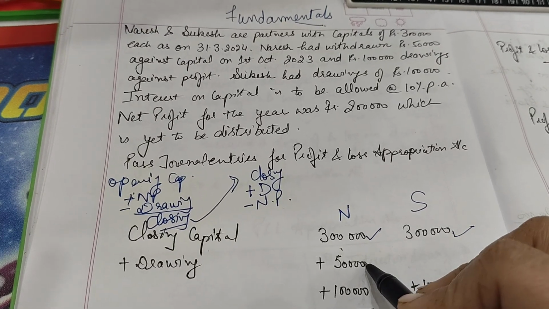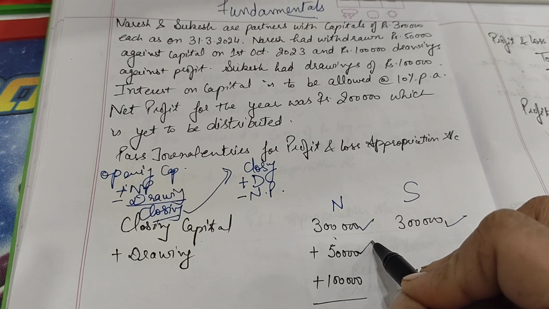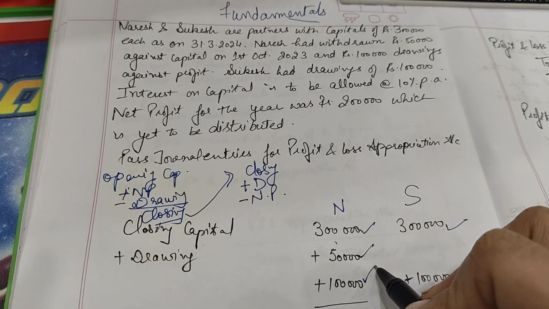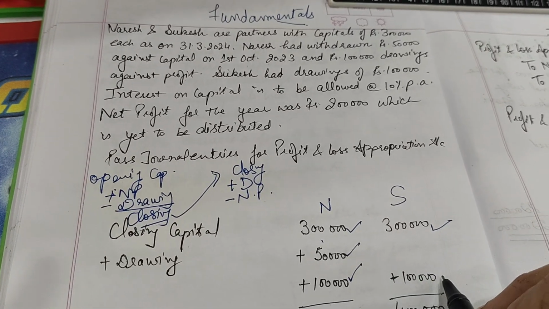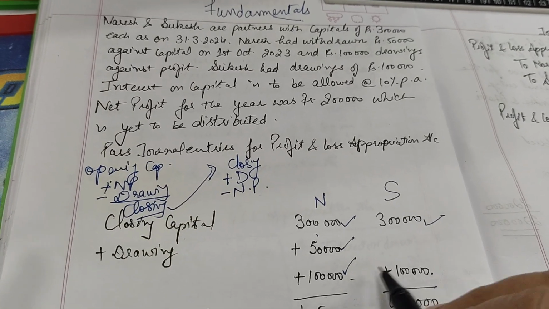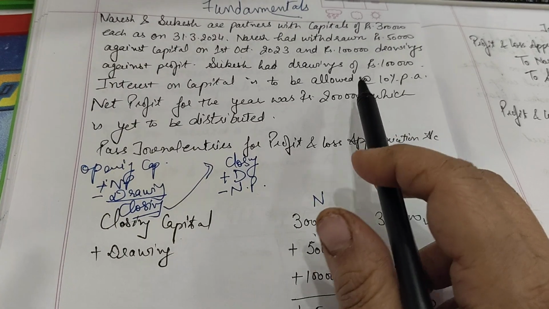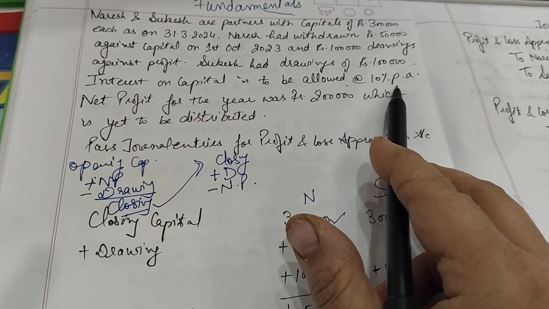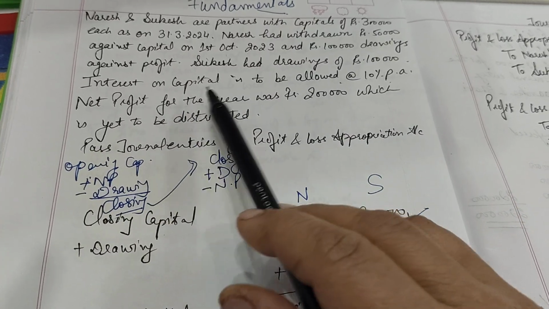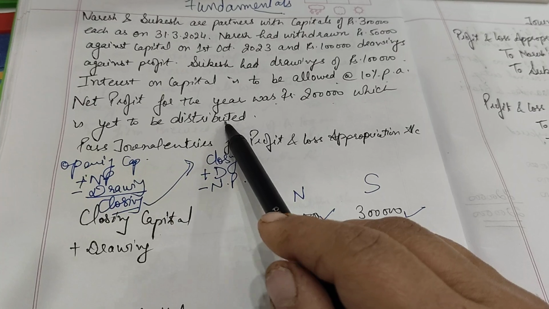The drawings of Naresh were rupees 50,000 against capital and rupees 1 lakh against profit, but Sukesh has a drawing of rupees 1 lakh against profit only, right? Then the question says that IOC is to be allowed at the rate of 10%, and the net profit for the year is 2 lakh, which is yet to be distributed.